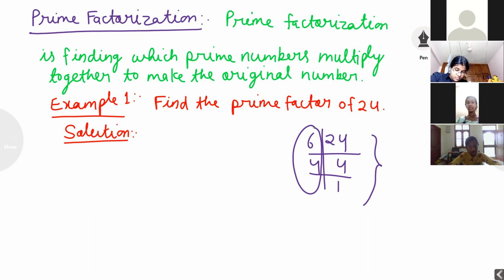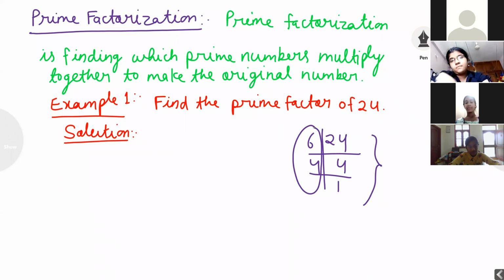If I want to find out prime factor, make sure the divisors are all prime numbers. If you are dividing by 6 and 4, both are composite numbers. What is a composite number? The number which has more than 2 factors is called a composite number.